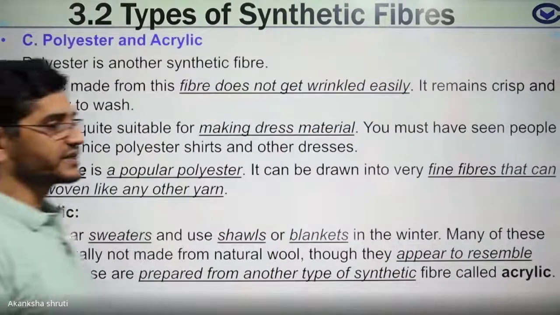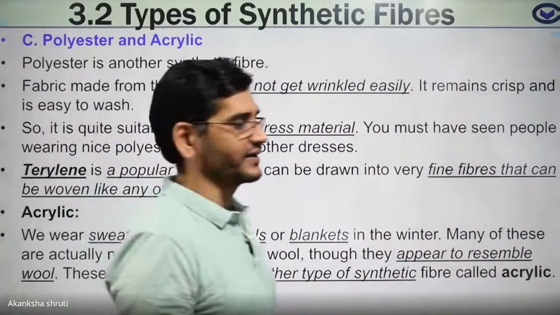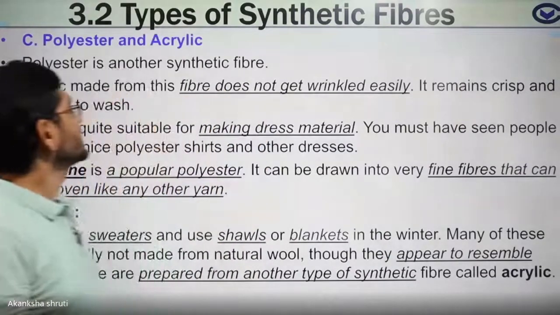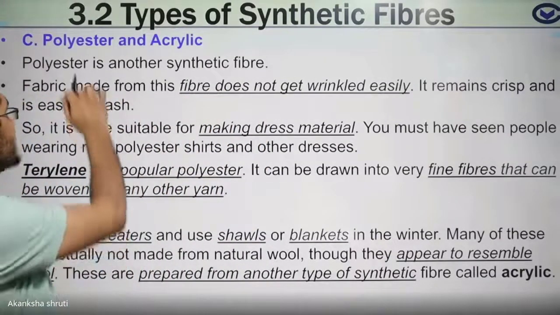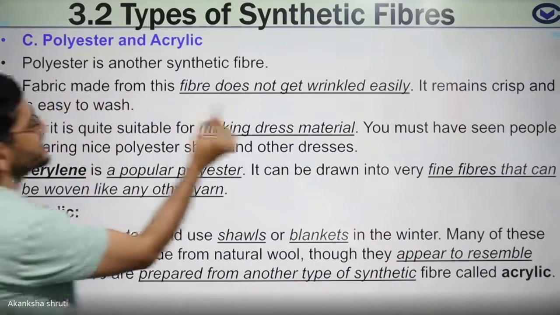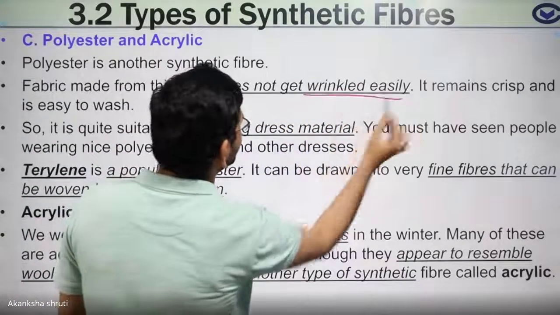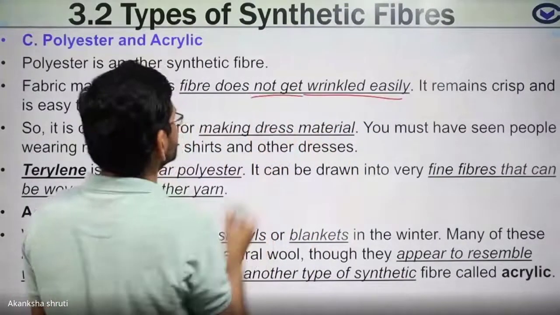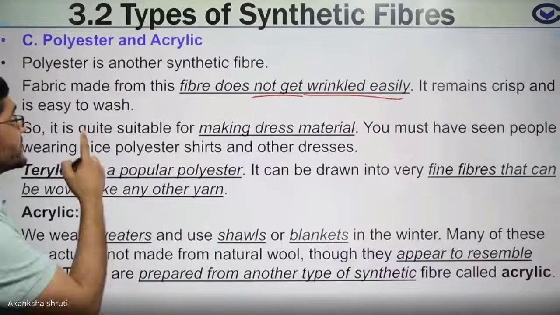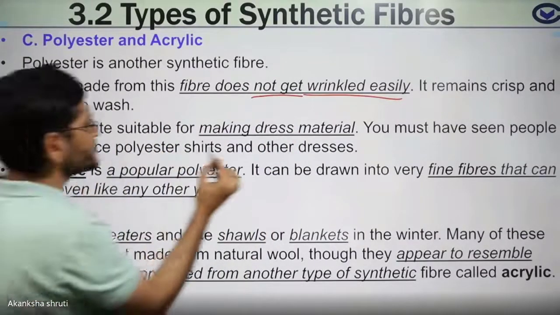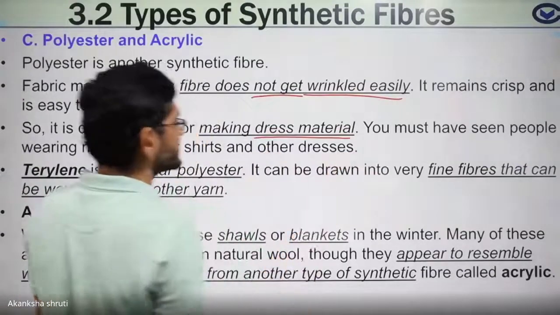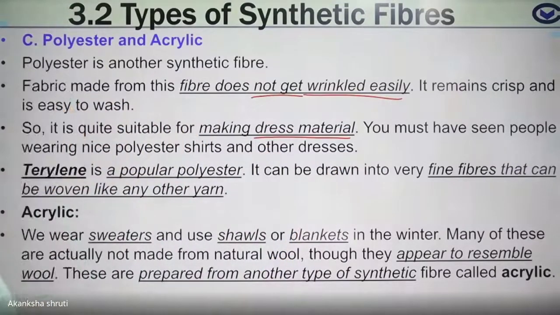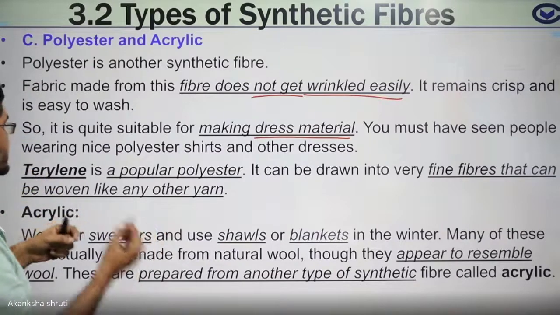The third category is polyester and acrylic. Students, keep in mind, these have the feature that they do not get wrinkled easily. Therefore, they are preferred for making dresses.